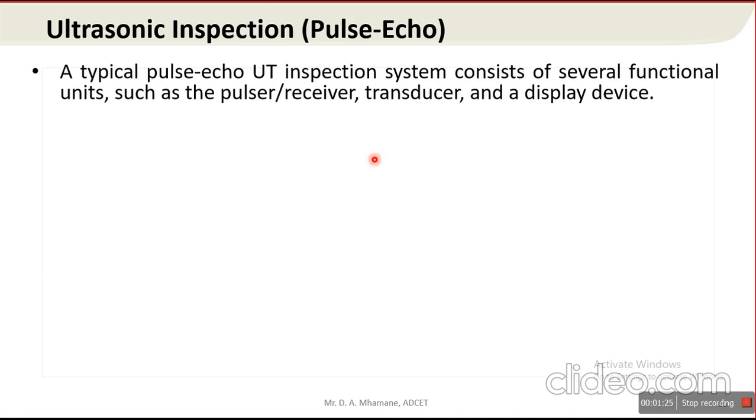But in general, ultrasonic testing has two types, based on capture and quantification of reflected waves. The first type has the pulse echo philosophy, and the second has the through transmission philosophy. So the first is the pulse echo method and the other is the through transmission method.